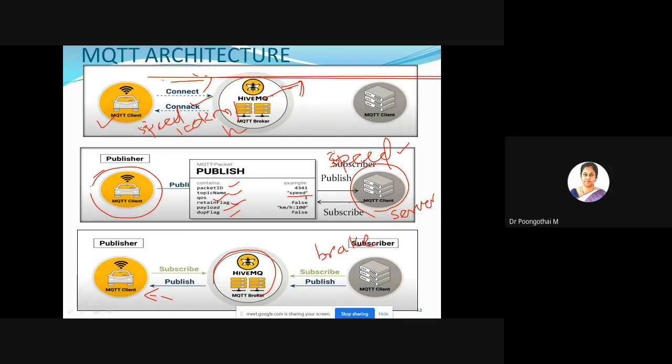So MQTT is an ideal protocol for connecting devices in a fast and reliable manner. Is it clear? This architecture is followed in most applications. First, the connection must be established. Second, after the connection is established, the particular client is configured to act as a publisher, which is going to publish the message to the subscriber. Once the publish action is activated, your broker looks for a subscriber on the same topic. Once the subscriber is available, the message is forwarded to your client.